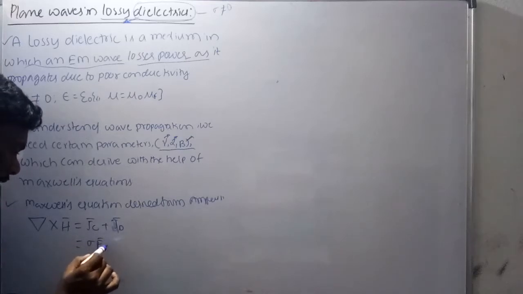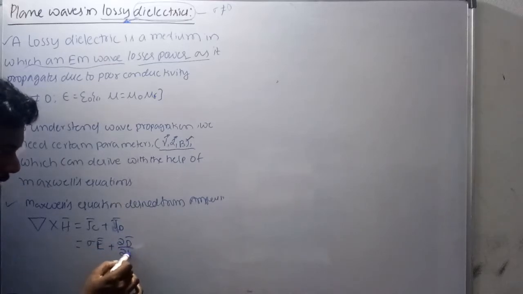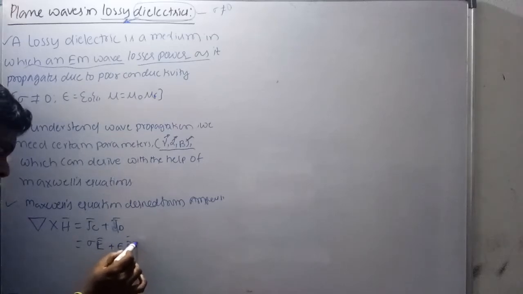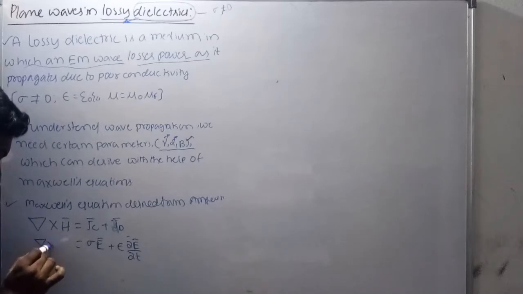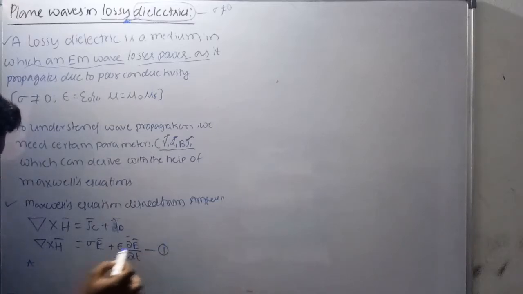So it is sigma times E bar plus dou D bar by dou t, which you already know. If you substitute epsilon times E bar, you will get epsilon times dou E bar by dou t. This is the point form of Maxwell's equation derived from Ampere's circuital law. Let us consider it as equation number 1.